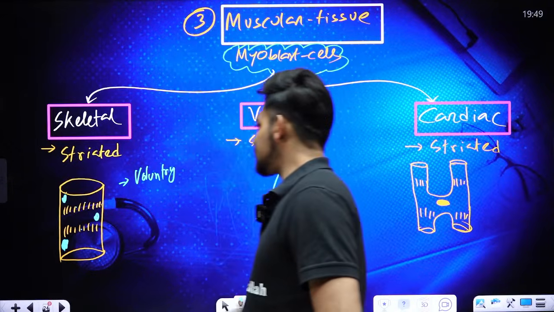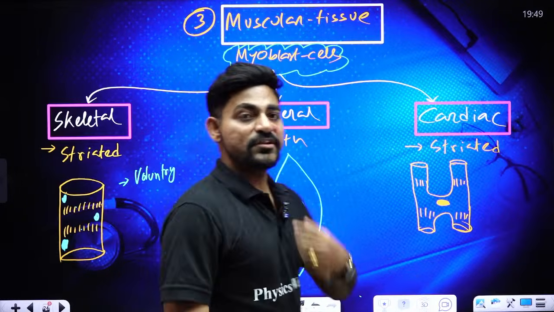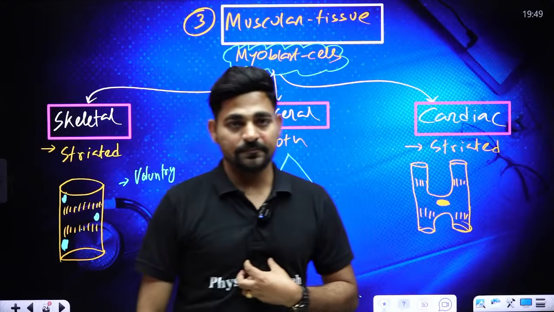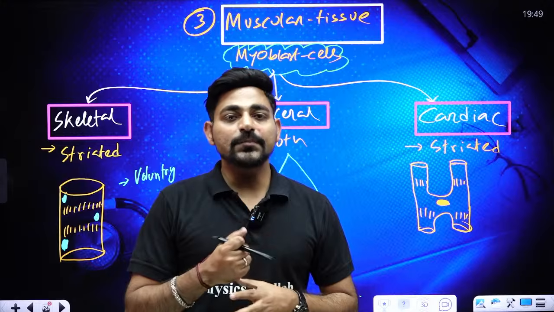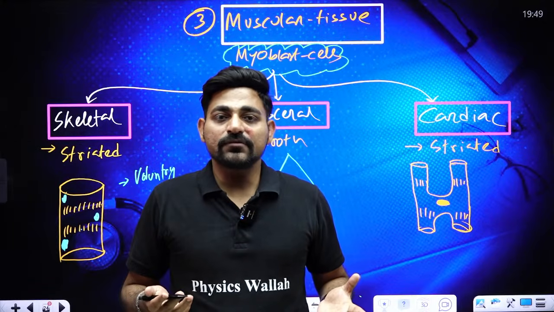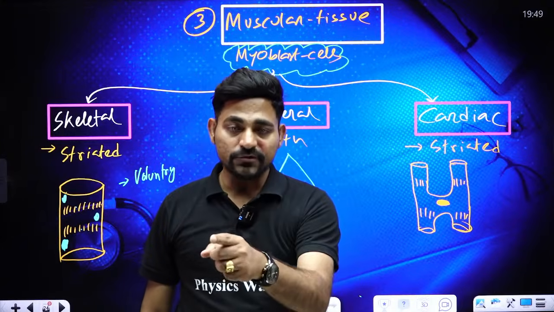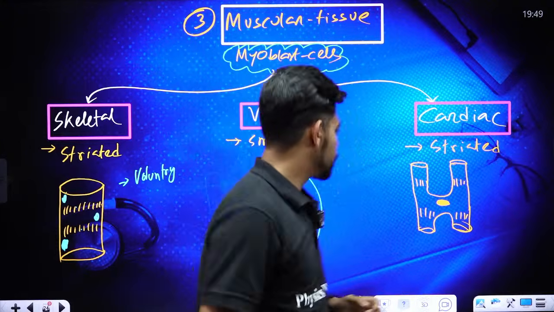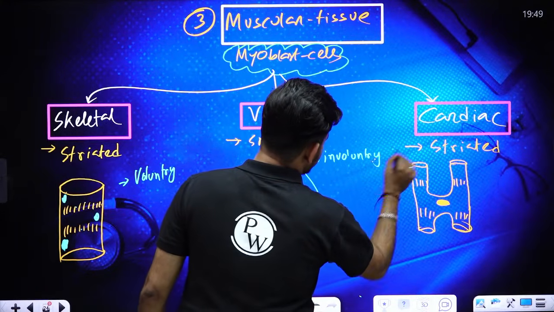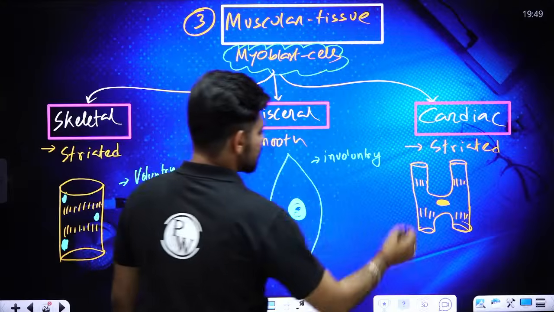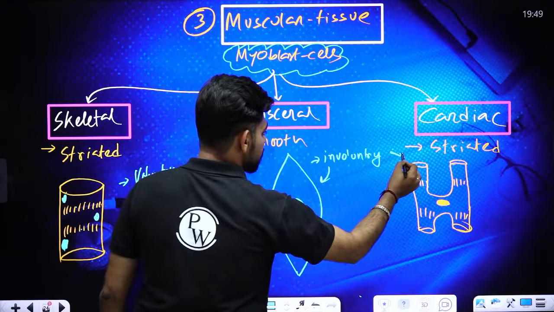But visceral muscles, the muscles of your esophagus, the muscles of your stomach, whenever you are engulfing food and you are digesting, your alimentary canal will perform peristalsis movement and you cannot control that. That movement of your alimentary canal will not listen to you, that's not under your will and wish. So that kind of control is called involuntary control. Similarly, the cardiac muscle is also involuntary in nature. Smooth muscles are also involuntary in nature.